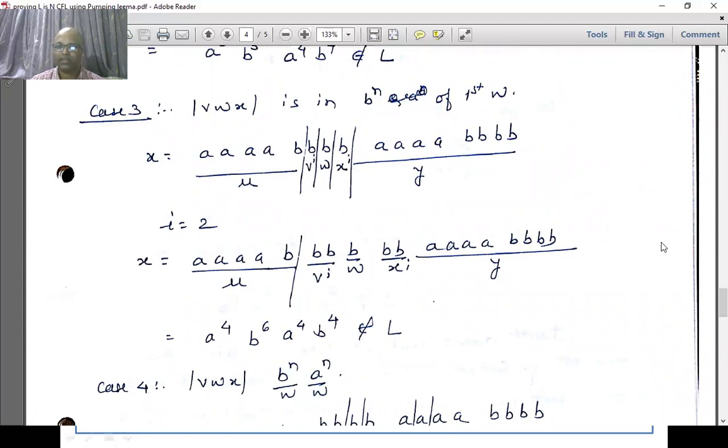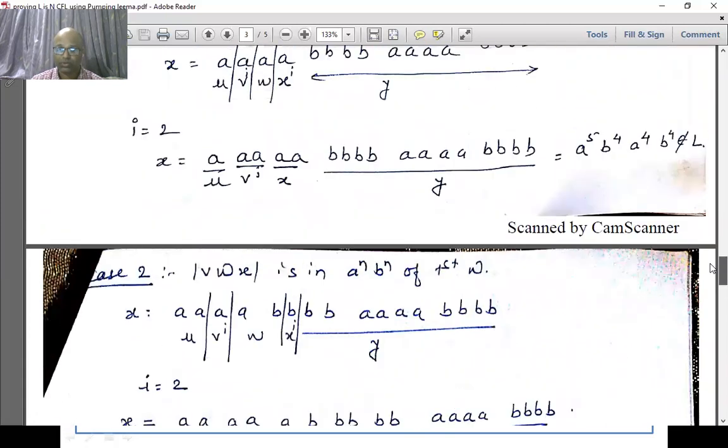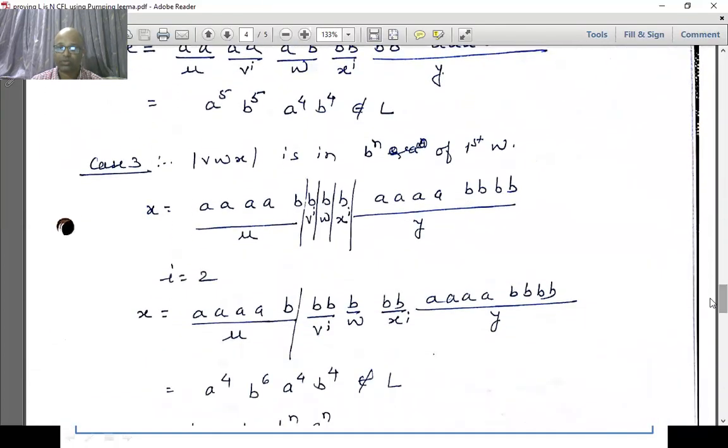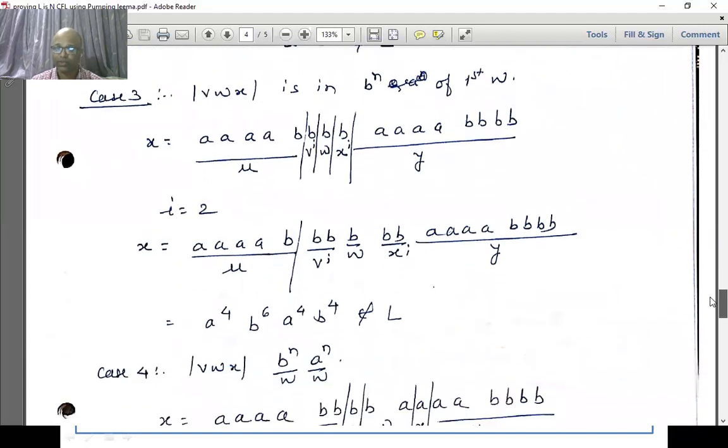N in this case is 4, the constant for this language. So this VWX is single element B, W contains single element. So the entire B having the length 3. So 3 is less than or equal to 4. That condition we should not forget to have.